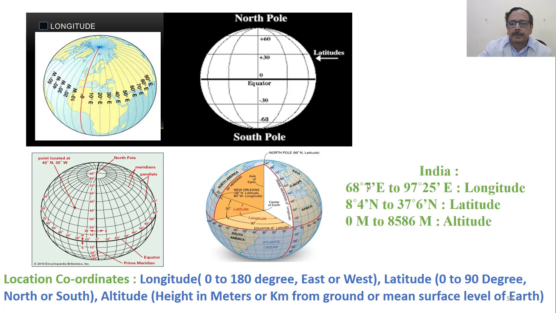So India has the longitude varying from 68 degrees 7 minutes east to 97 degrees 25 minutes east, and latitude from 8 degrees 4 minutes north to 37 degrees 6 minutes north, and altitude from sea level, 0 meters, to 8,586 meters. So this is India's longitude, latitude and altitude ranges.